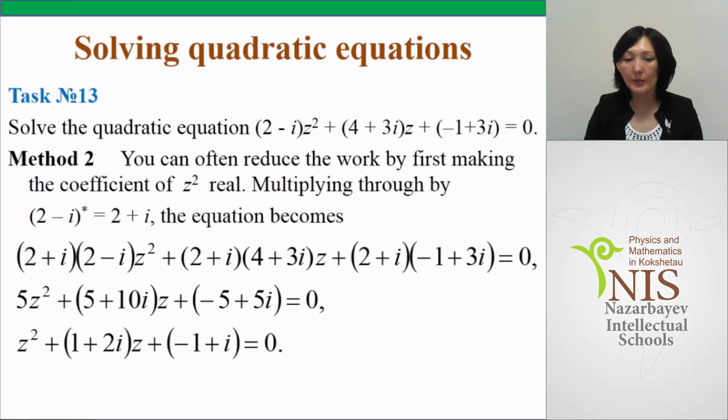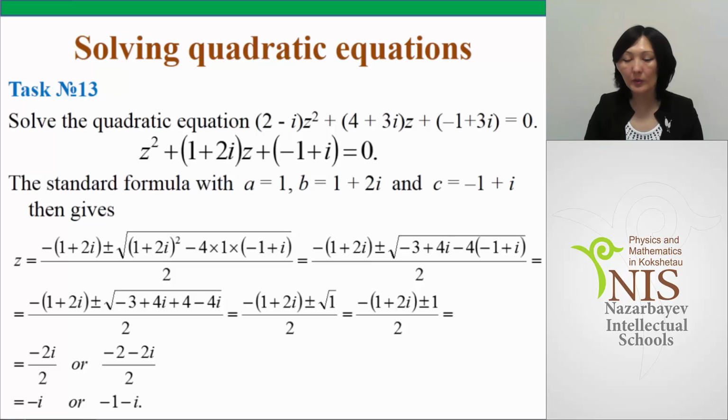So the equation becomes 5z squared plus (5 plus 10i) z plus (minus 5 plus 5i). We divided it by 5, and the final equation will be z squared plus (1 plus 2i) z plus (minus 1 plus i), which is equal to 0. We reduce our work, and now we have a simpler equation.